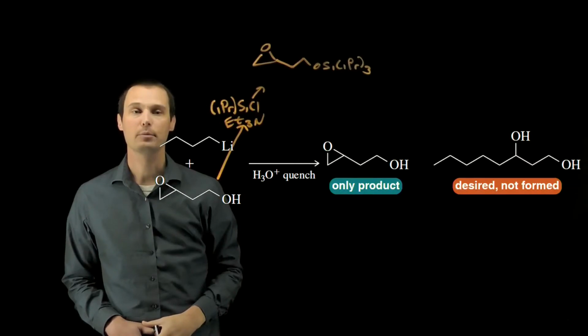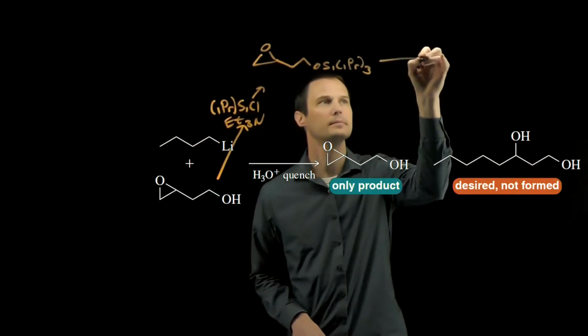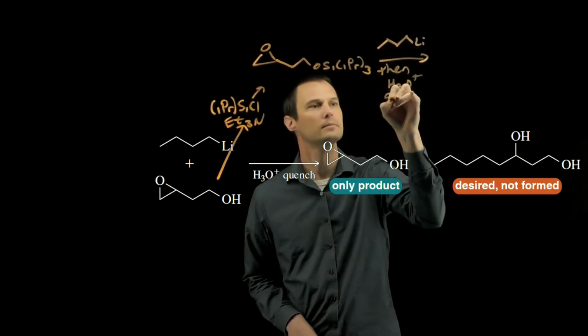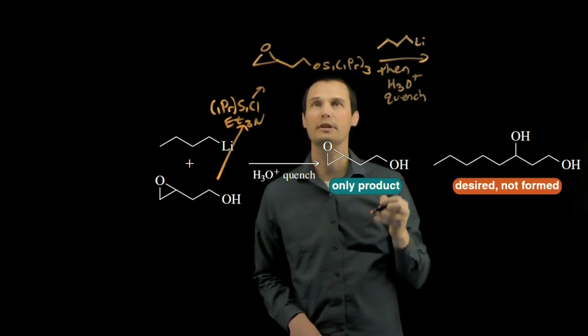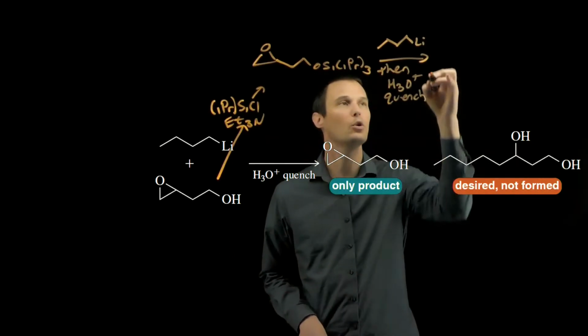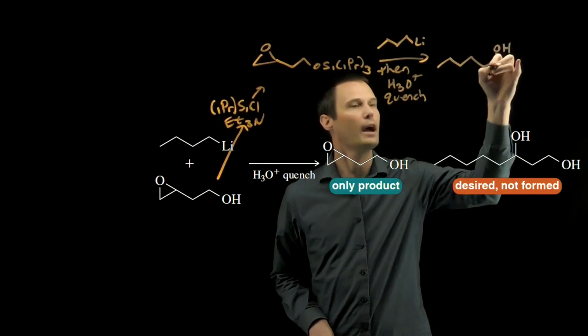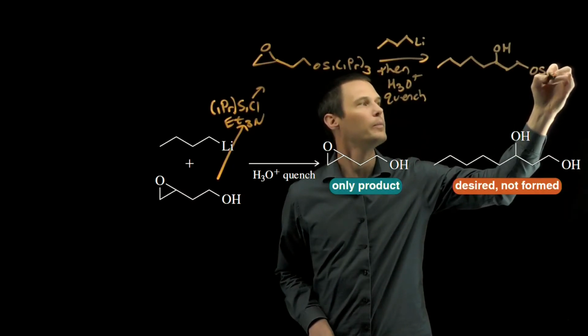Now that the alcohol is protected, we could react it with the organolithium reagent. Now the organolithium reagent can't react with an acidic proton because the alcohol is protected, so it will open up the epoxide. And we end up with our alcohol and a protected alcohol.